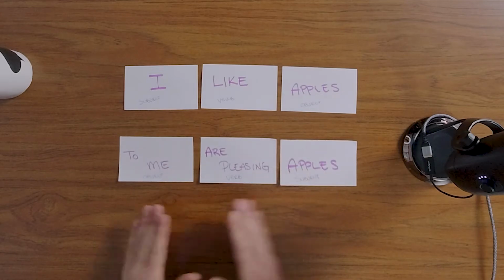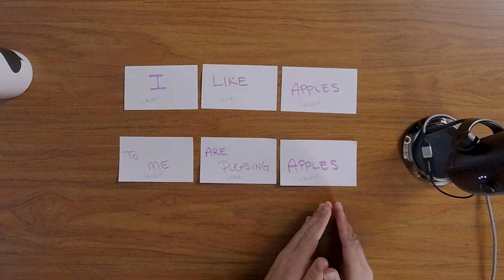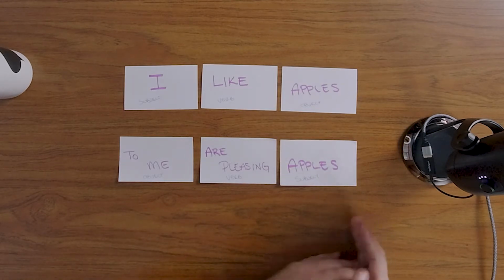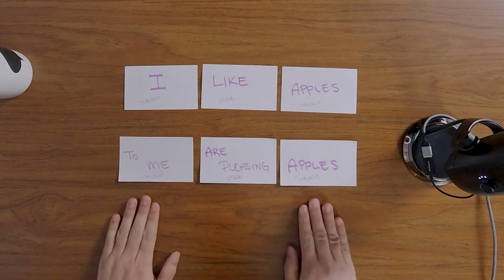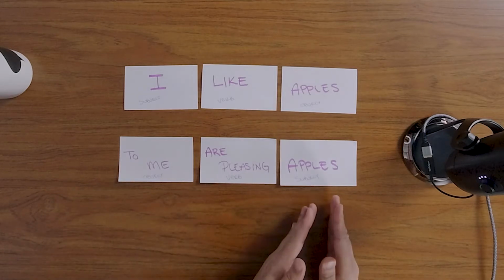So we're going to say, to me, pleasing are the apples. Or, I find apples pleasing. Anything like that. That's kind of more what they're saying, but it's in this order: here's the object, here's the verb, here's the subject.